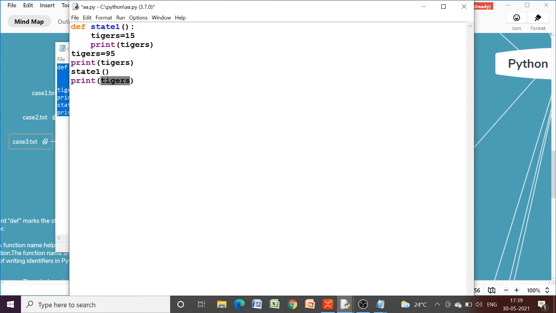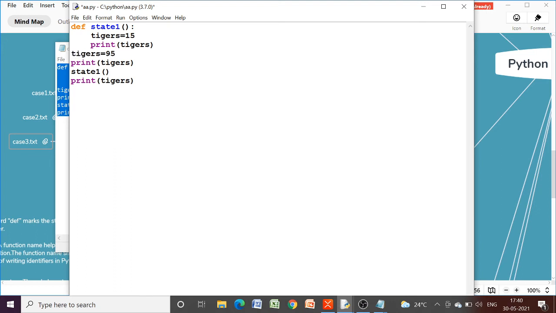These variables are going to access only this global variable because this lifetime will be over after this function definition. But what about this one? Because this is also accessible here, and this global variable is also accessible here.